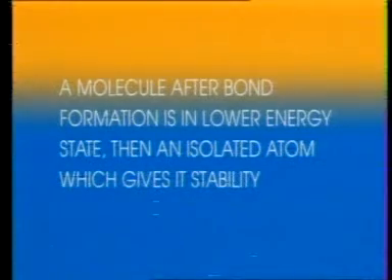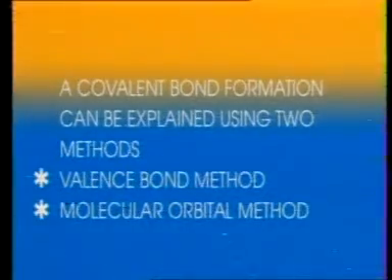A molecule after bond formation is in a lower energy state than an isolated atom, which gives it stability. Covalent bond formation can be explained using two methods, the valence bond method and the molecular orbital method.